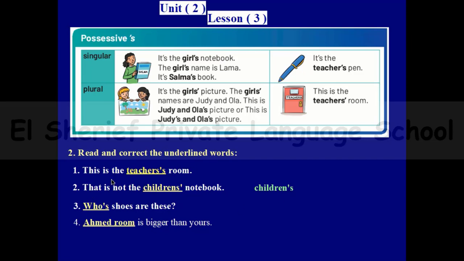And number one, this is the teachers' room. Can I add apostrophe s to a word which ends with s? Of course not. It will be like that: this is the teachers' room. I will just add apostrophe. Number three, whose shoes are these? They have the same pronunciation but different spelling. I can say the right answer is whose, like that. Number four, Ahmed's room is bigger than yours. There's something missing here. Of course, it will be Ahmed's room.